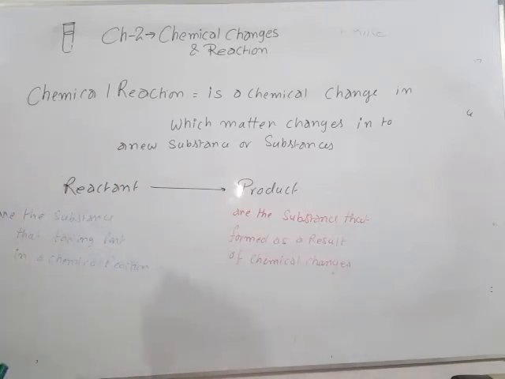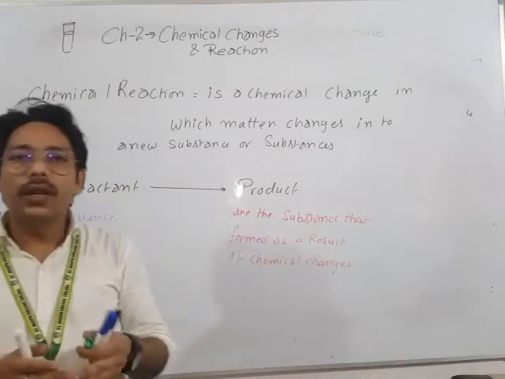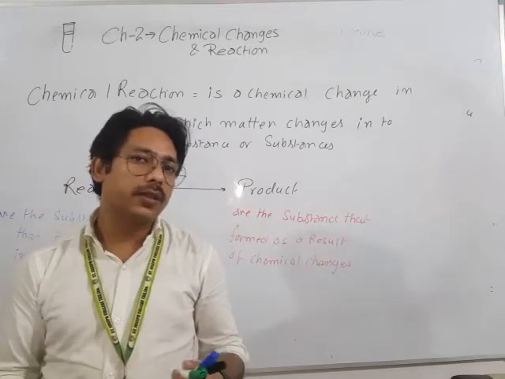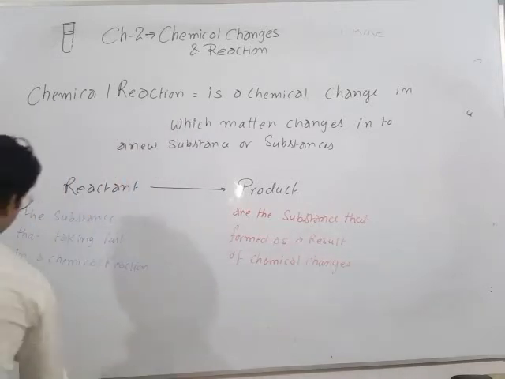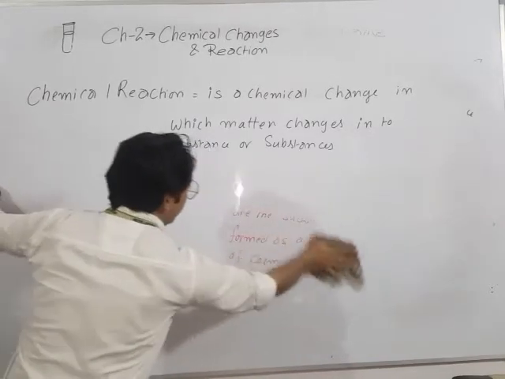Now we are going to discuss what happens in a chemical reaction, and the procedure of chemical reactions.